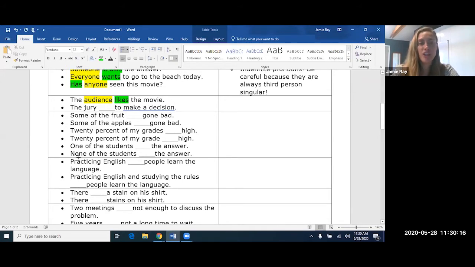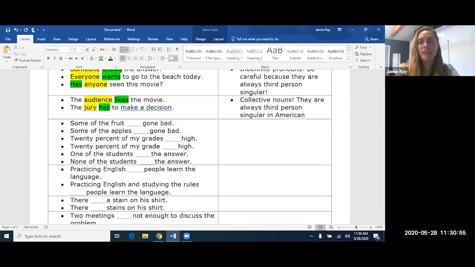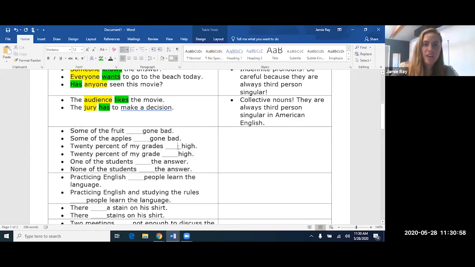Same thing here, the jury. "The jury has to make a decision," or "the jury have to make a decision." It should be "has to make a decision." That is because the subject is third person singular. Even though it represents a group of people, it's a collective noun. It's third person singular in American English, and the verb has to have an S. So the exception here is that these are collective nouns. They are always third person singular in American English. Okay, all right, next rule.